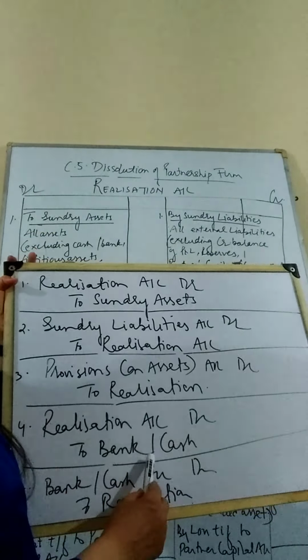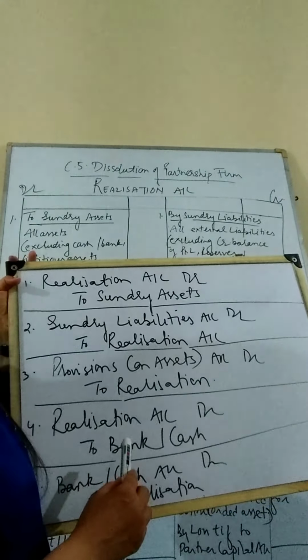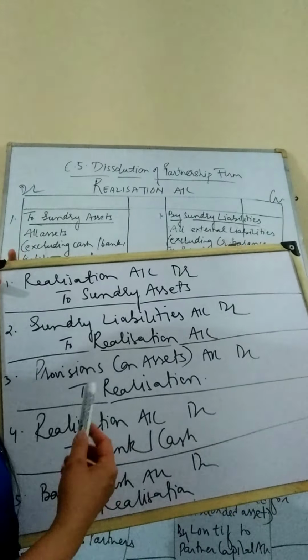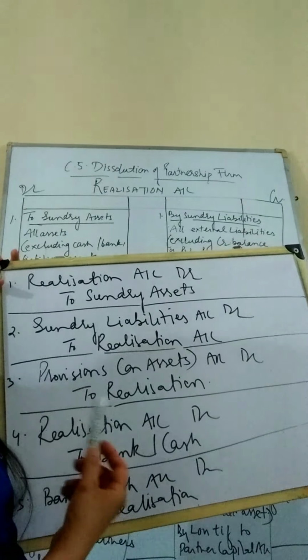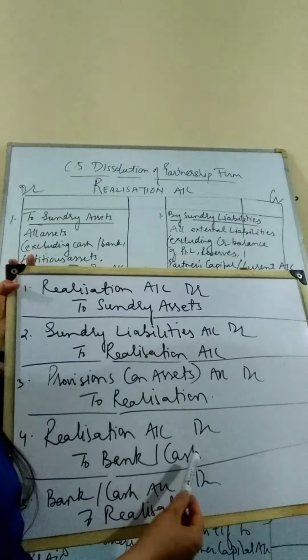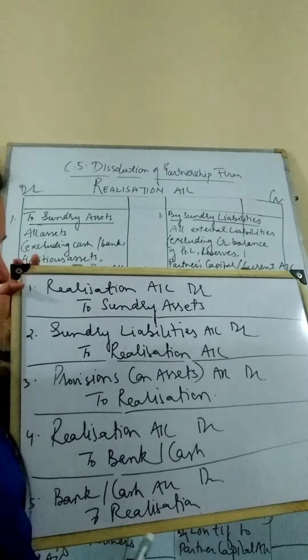Realization account debited to bank or cash means any payment given from the firm on account of the payment of liability or any unrecorded liability or any realization expense, we have to put the same journal entry. Realization account debited to cash or bank for the payments made.